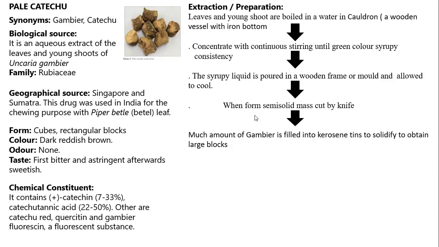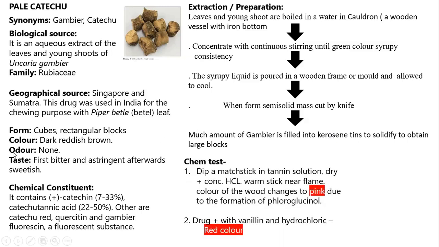When it forms a semi-solid mass, just cut it with a knife, and you get large masses of tannins. Okay, so in this way these are the tannins. Then the chemical test, the matchstick test. Take a matchstick and just dip that particular matchstick into the solution containing the tannins.